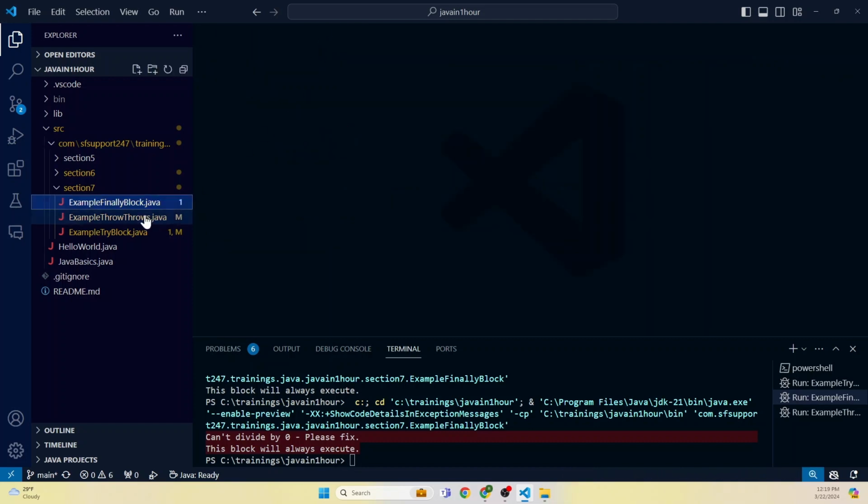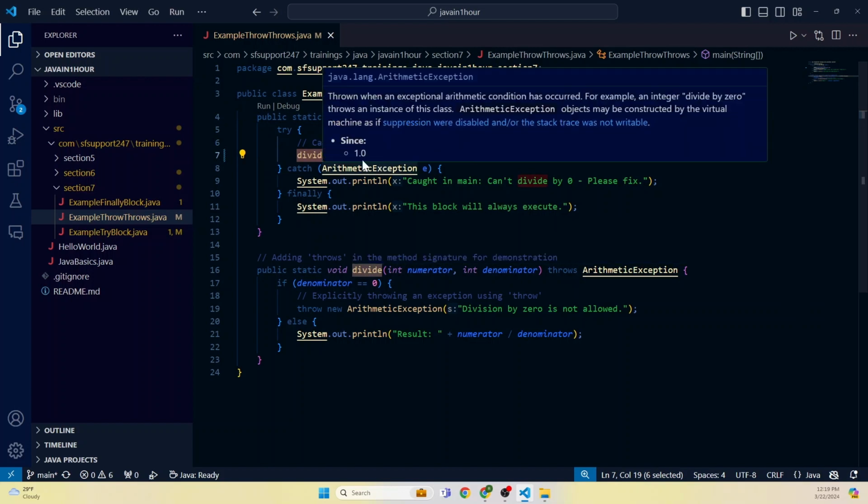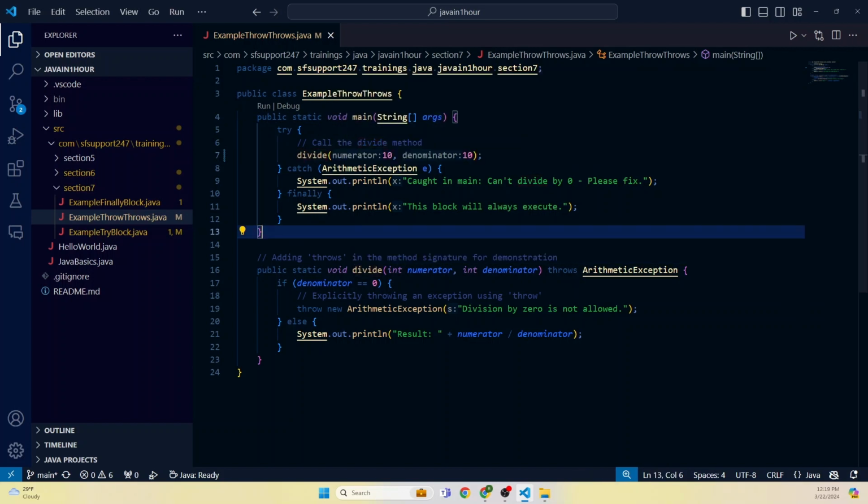Let's see throw and throws also. Okay, the same, we are trying to divide. There is a divide method. As you know, when we run this program, the control comes here. It calls this divide method. Divide method has two parameters, 10 and 10. So it checks whether the denominator, 10, equals 0. Here the denominator is 10, so control will not go through this. So we will see only this block will be executed. Let's see this.